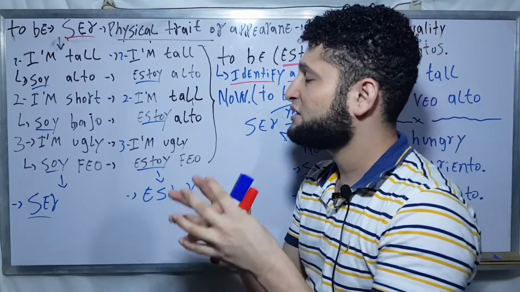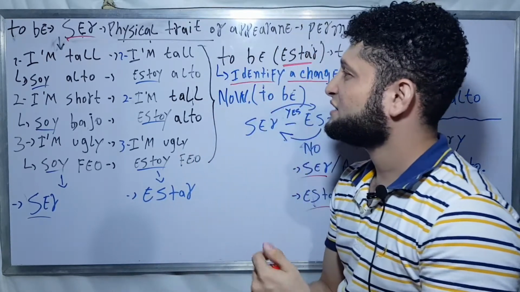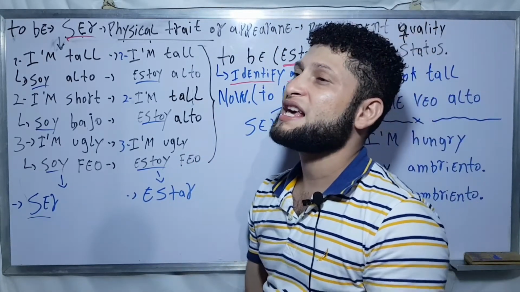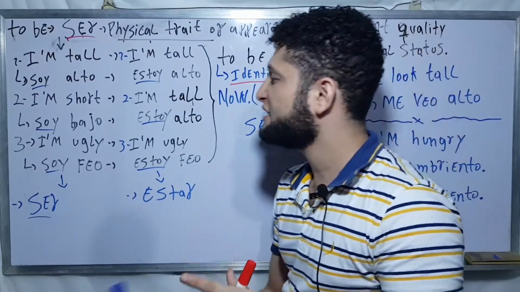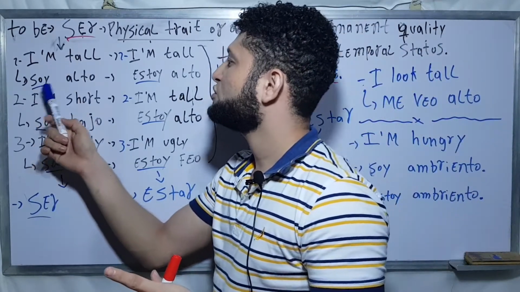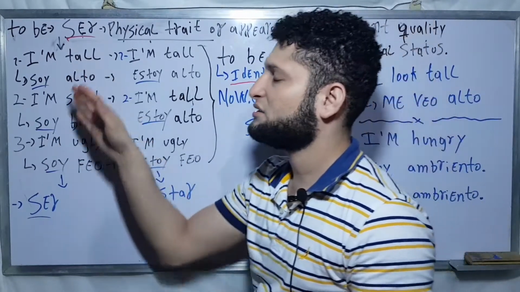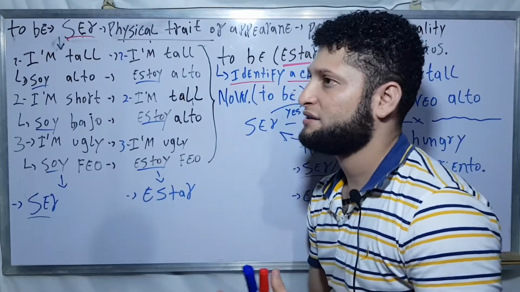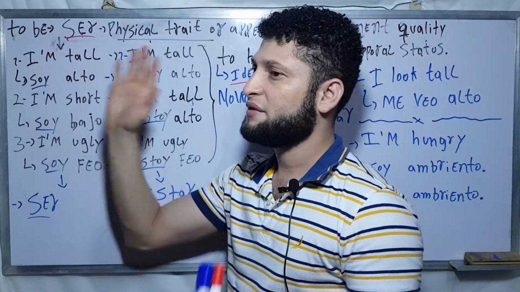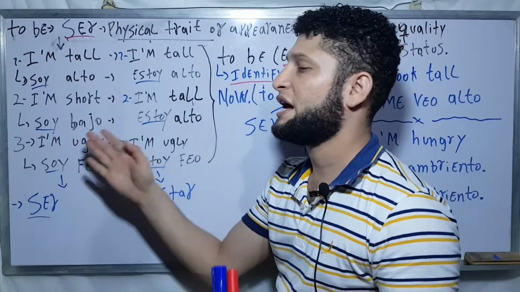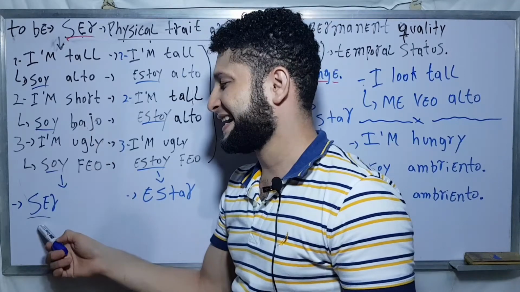It doesn't depend on the situation, because it's part of my nature as a person. This is clear: I'm tall, yo soy alto, because this is a permanent quality. So I can say that now I'm tall and tomorrow I'm tall, I'm short, but with the verb ser.